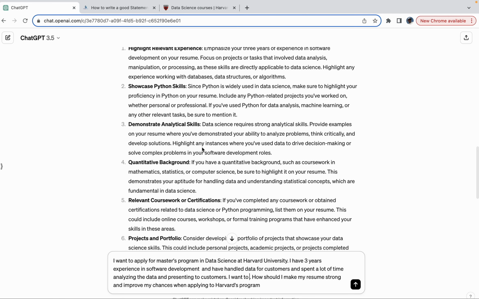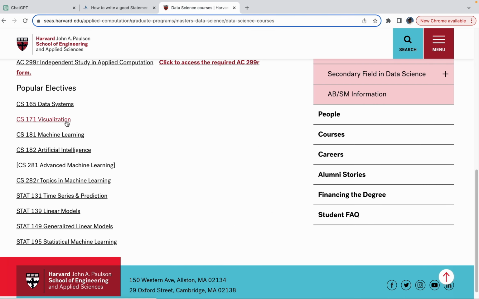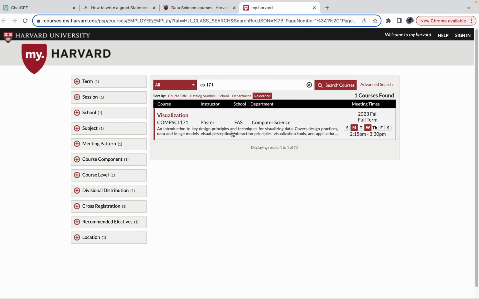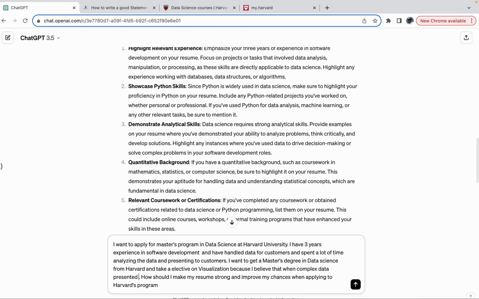So I want to get a master's degree in data science from Harvard, and use visualizations. What is this called? The exact course there, CS171 on visualization, Visualizing Data. And take an elective on visualization because I believe that when complex data is presented in the right format, it can help customers understand the business use cases.